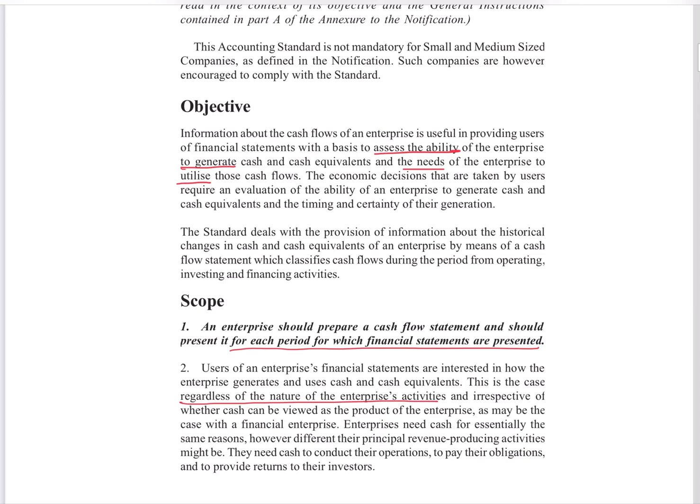We will come across the definition of cash equivalents later. In simple words, the cash movement of the company can be assessed through this cash flow statement.